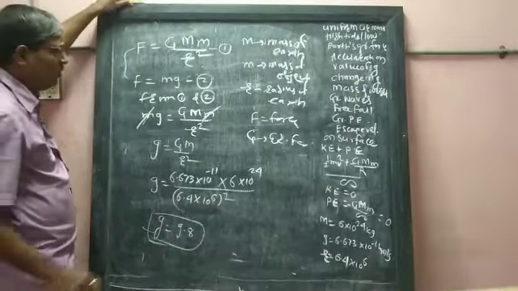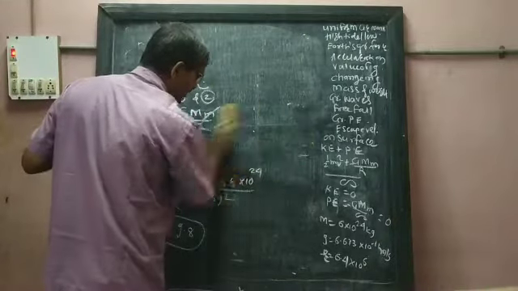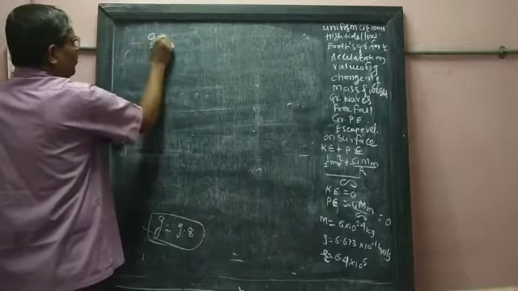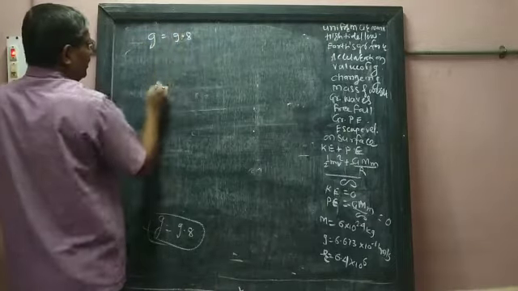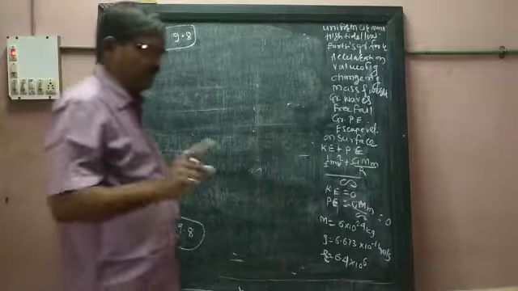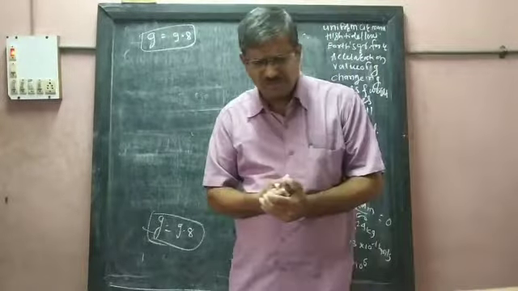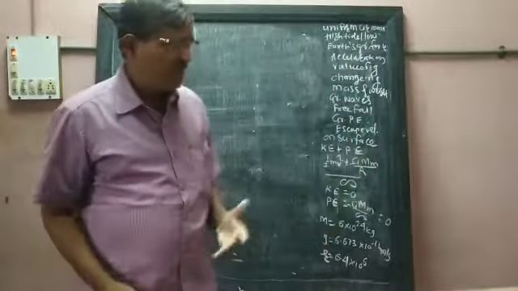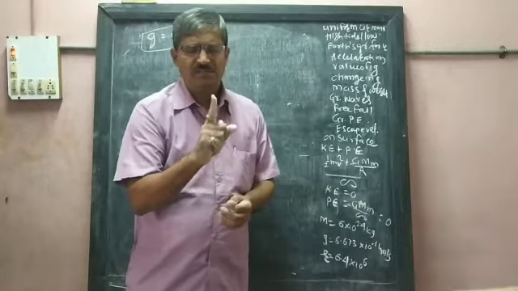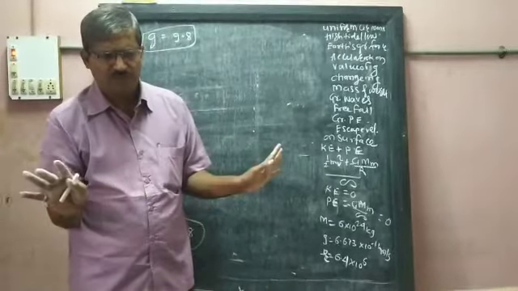Then, is this value of g constant? Now, the next question before us is, is the value of g constant? The value of g equal to 9.8 is decided by the scientists, that is 9.8 meter per second square. Then, is it constant? If we ask whether it is constant or not, then, dear friends, its answer is always no. The value of g is never constant.